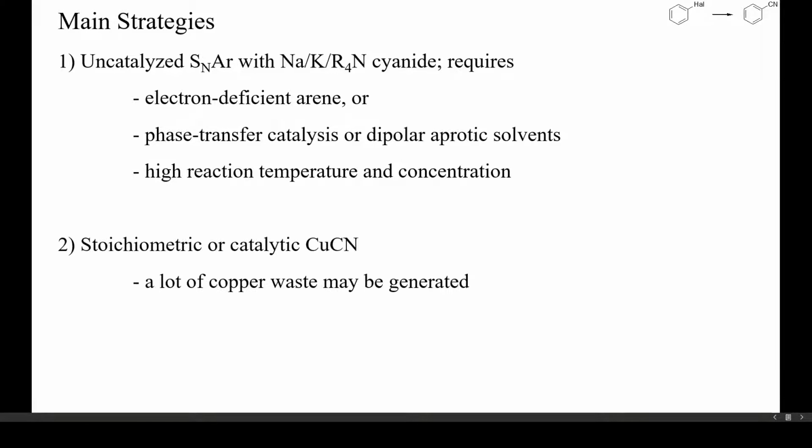A second strategy is the use of stoichiometric amounts of copper cyanide. Examples have also been reported of the use of catalytic amounts of copper cyanide, but usually more than one equivalent is required. Main disadvantages of this strategy are the increased costs and the large amounts of copper waste. Moreover, with most starting halides, a high reaction temperature will still be required.